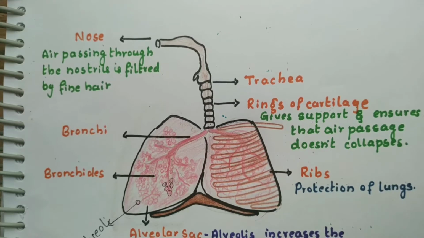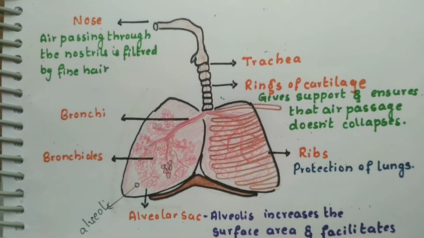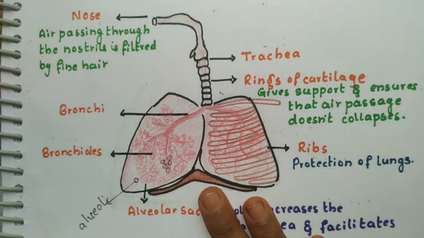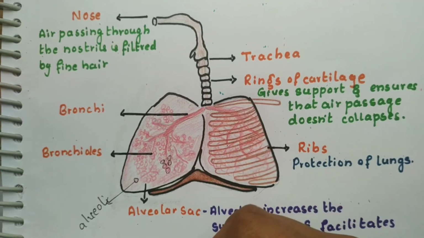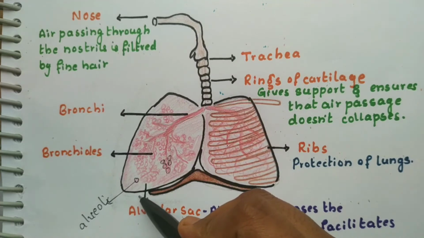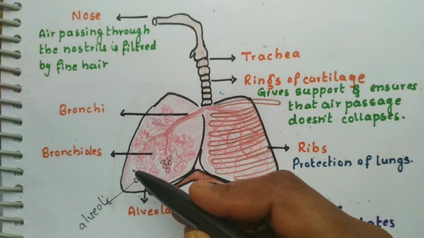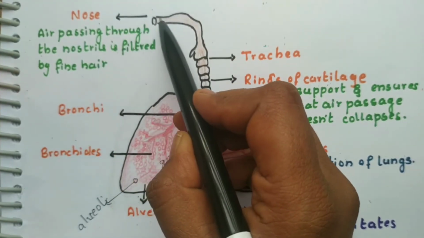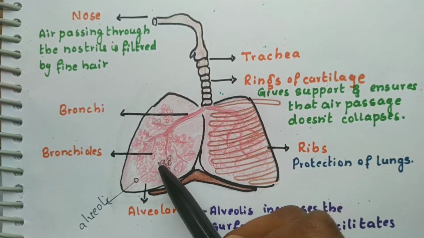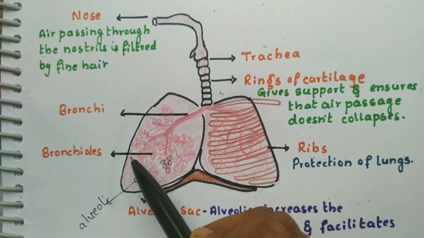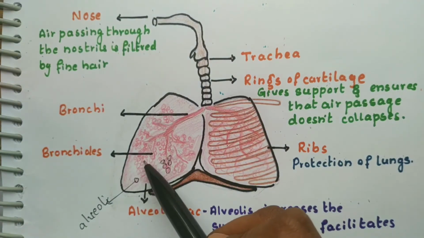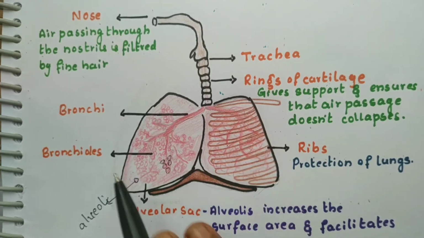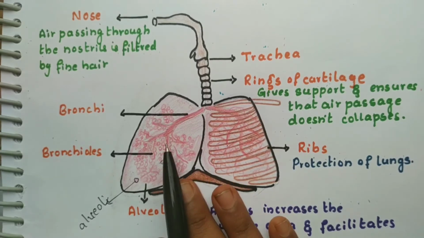These alveoli, what do they do? They increase the surface area for exchange of gases. So what is actually happening in the lungs? Whatever carbon dioxide is present in the body is given out. It is exhaled through the nose. And whatever oxygen we are taking has to reach the alveoli. There is a network of blood vessels here. These blood vessels will take the oxygen and supply it to the whole body. So that is what happens in the human respiratory system.